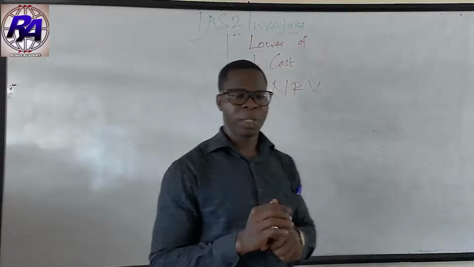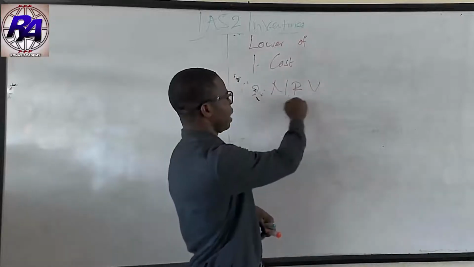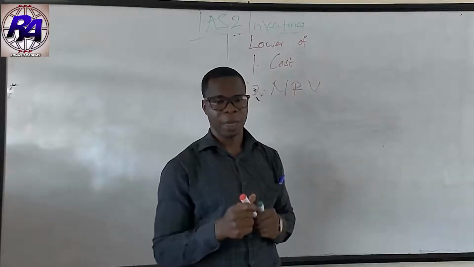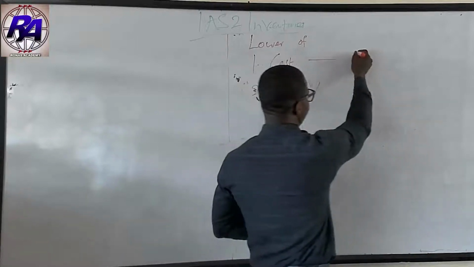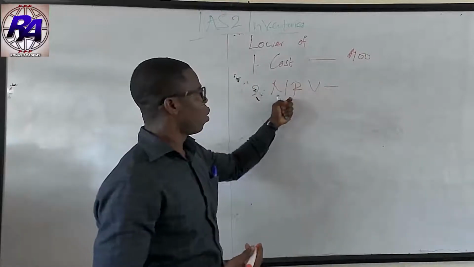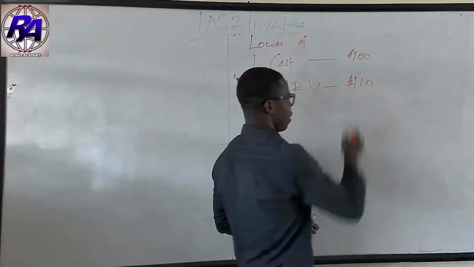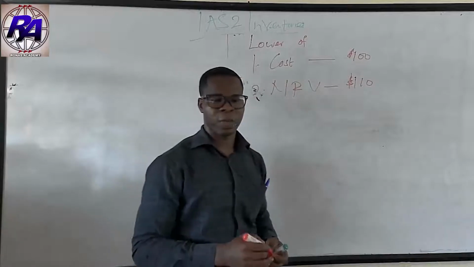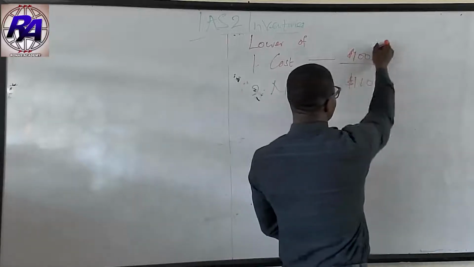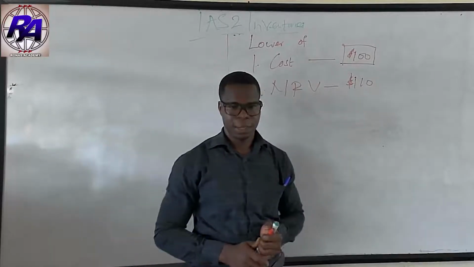What does it mean? It means that anytime we are presented with a practical question and you have information on how to get a net realizable value and you have information on how to get the cost of that particular inventory, you are supposed to look for them. Assuming the cost is giving you $100 and then the net realizable value, which you have information to compute, is $110, then what you present in the books of the entity as the cost of the inventory should be the lower of the two. In this case, we are going to choose the cost, which is $100. That should be the cost that you present in the books of the entity.